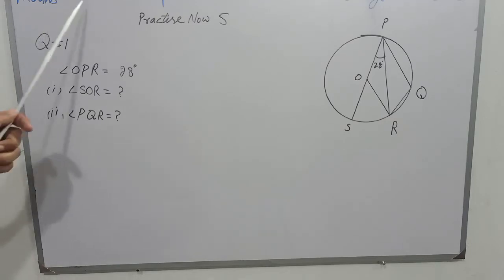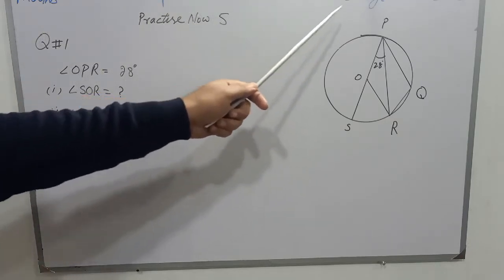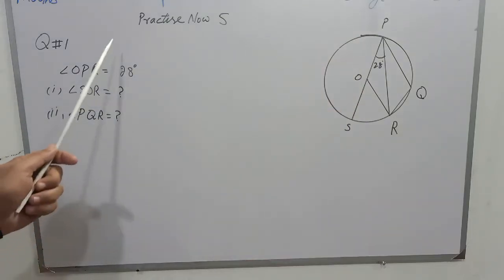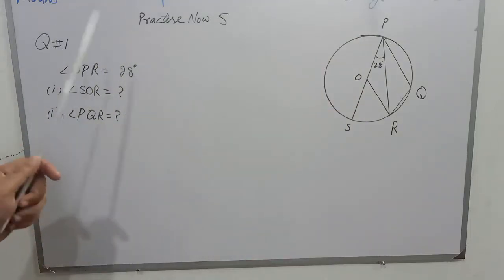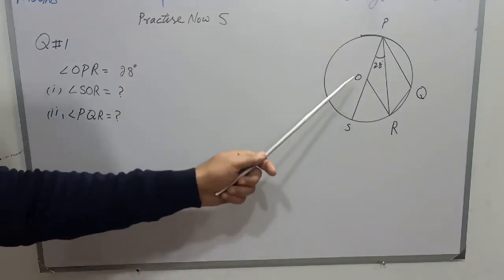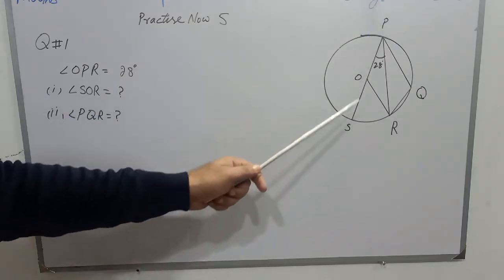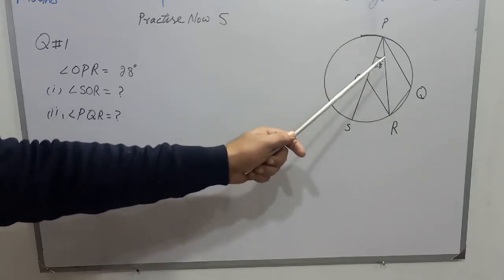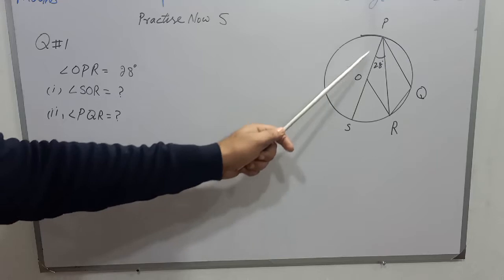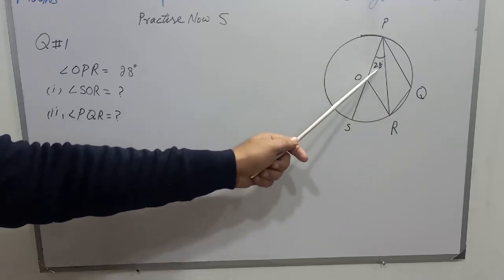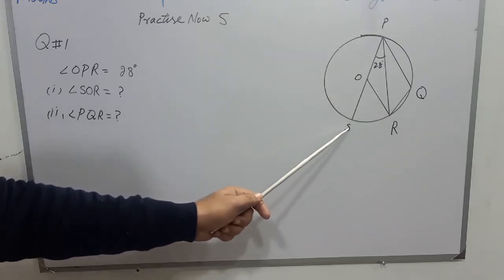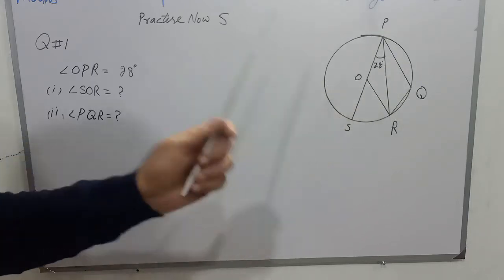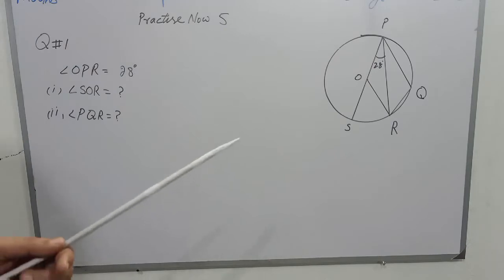Dear students, Mathematics chapter 13, New Syllabus Mathematics D3 for A-level, O-level students, Practice Now 5, question number 1. There is a circle with center O in which POS is the diameter and PR is the chord, and angle OPR is 28 degrees, and we have to find angle SOR and angle PQR. These two angles we have to find.